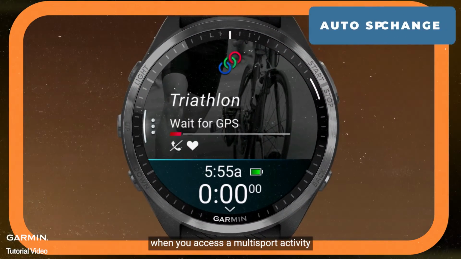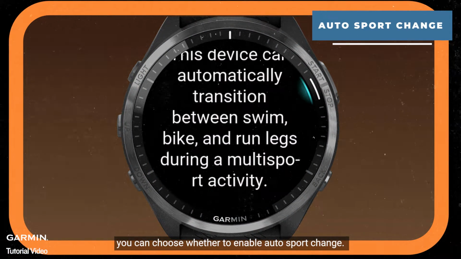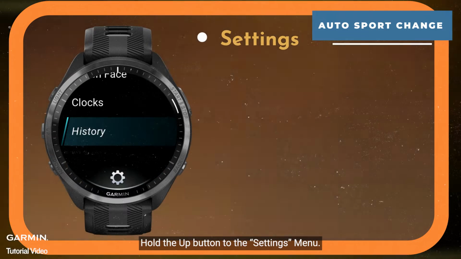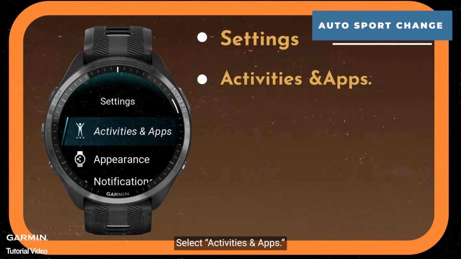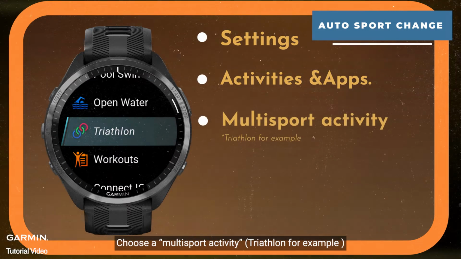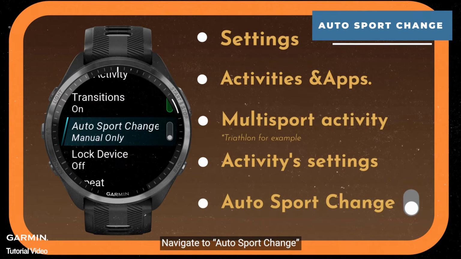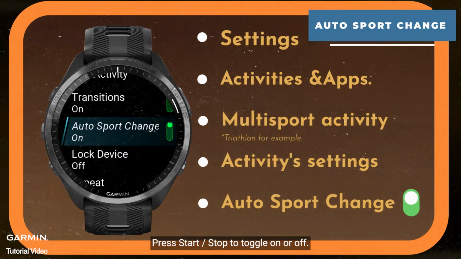When you access a multisport activity, you can choose whether to enable Autosport Change. You can change the settings at any time. Hold the up button to open the settings menu. Select Activities and Apps. Choose a multisport activity. Access the activity settings. Navigate to Autosport Change. Press Start/Stop to toggle it on or off.